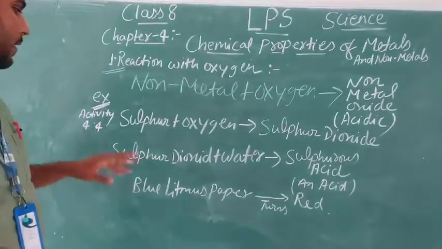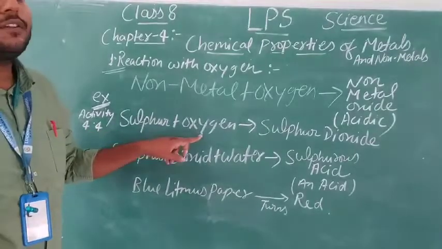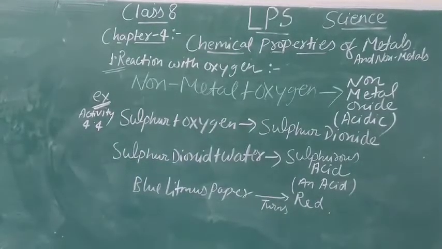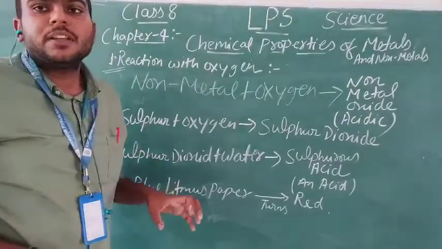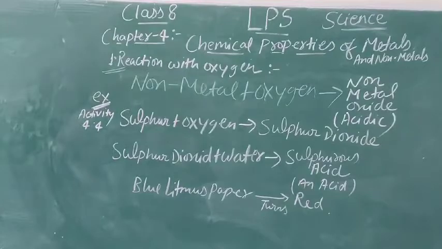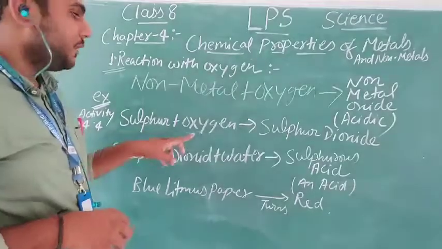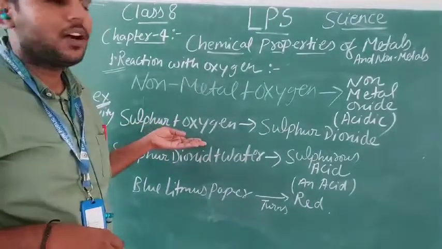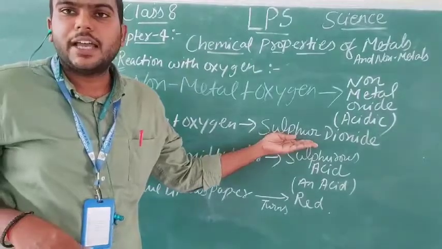Here, I am reacting sulfur with oxygen. I am taking the sulfur in powder form and heating the sulfur powder on a deflagrating spoon, and after burning the sulfur, I will quickly put this deflagrating spoon into the gas jar. Here the sulfur will combine with oxygen and burn, giving sulfur dioxide.